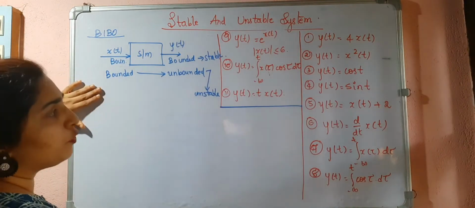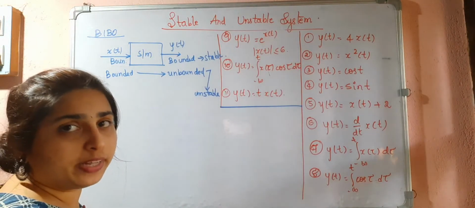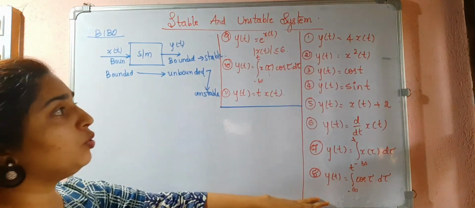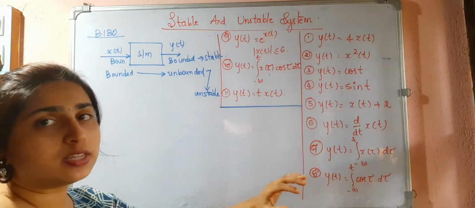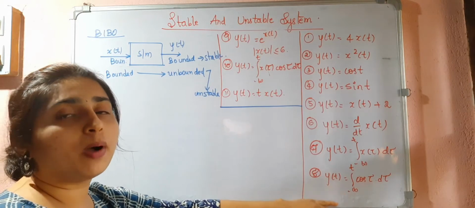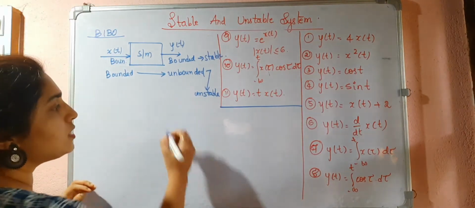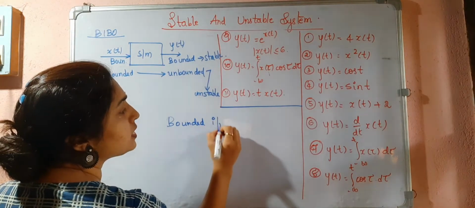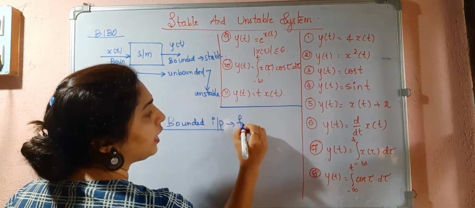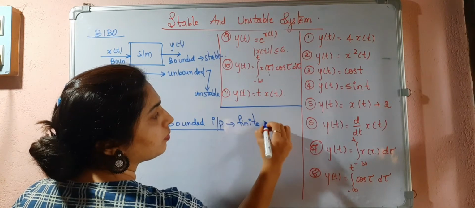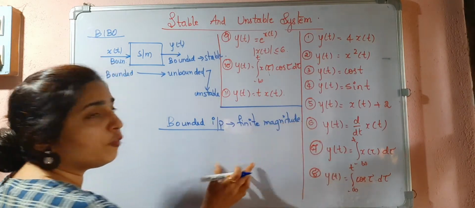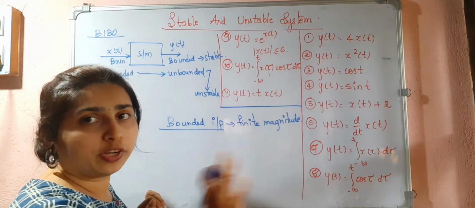So what will we do to check the stability of the system? We have so many problems. Here we have to determine whether the particular system is producing a bounded output or not. So what is a bounded input? Bounded input means it should have finite magnitude. Nowhere should it reach the value infinity.